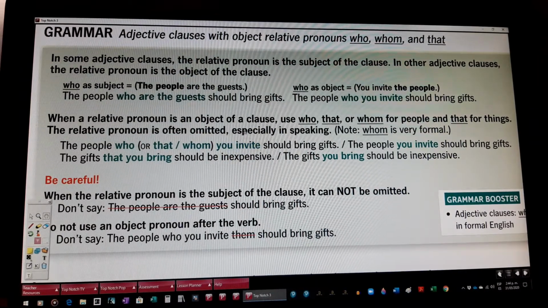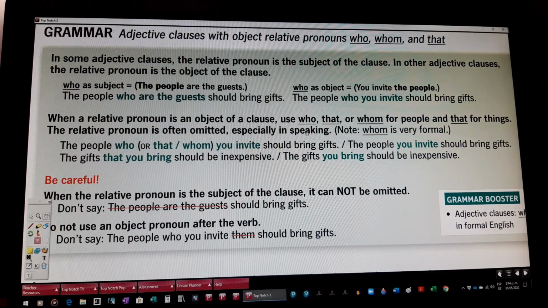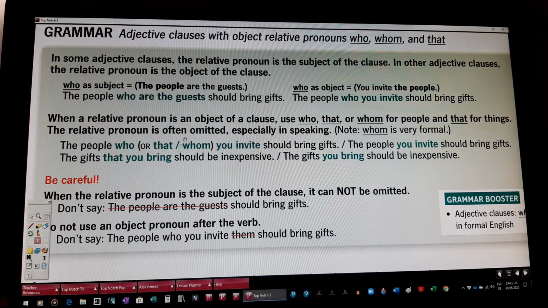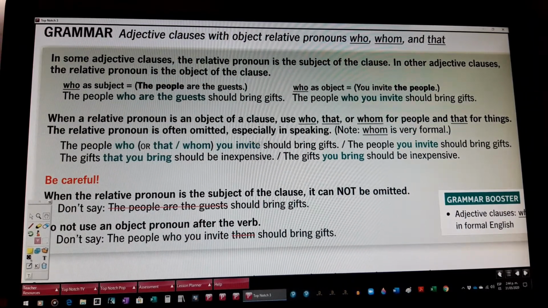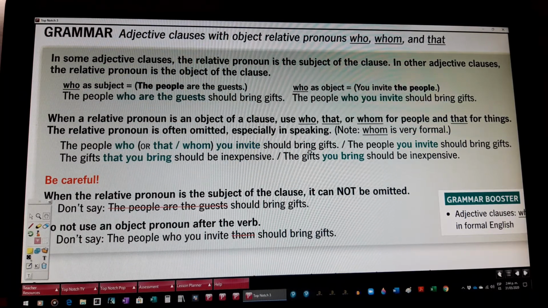When a relative pronoun is an object in a clause, use who, that, or whom for people and that for things. The relative pronoun is often omitted, especially in speaking, okay? The people who or that or whom you invite should bring gifts when it's the object. The people you invite should bring gifts, okay?